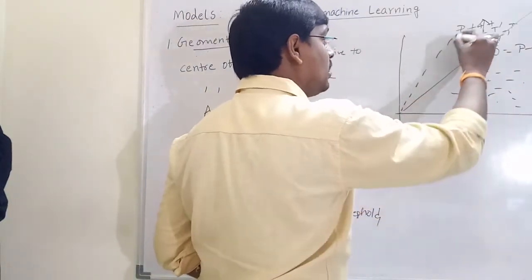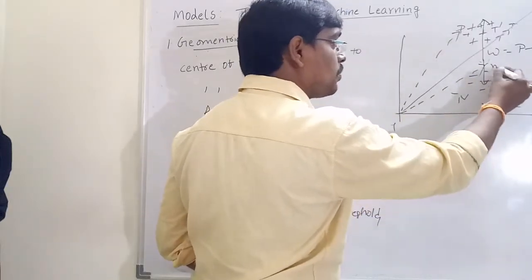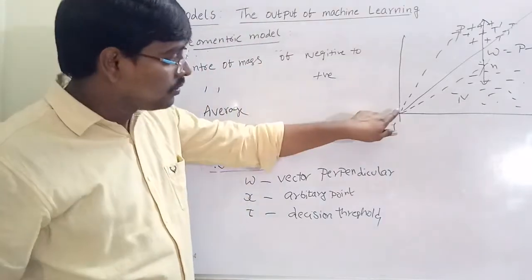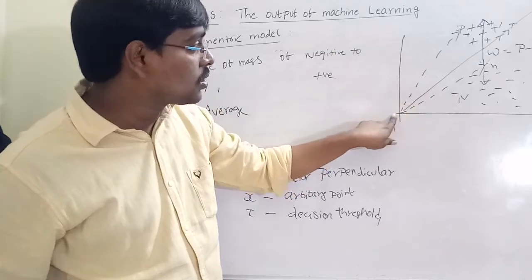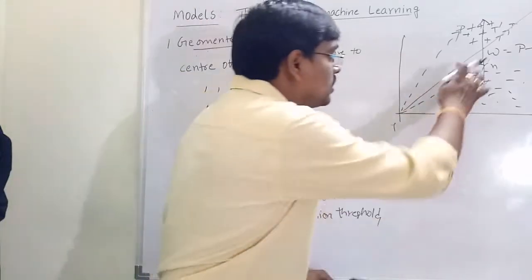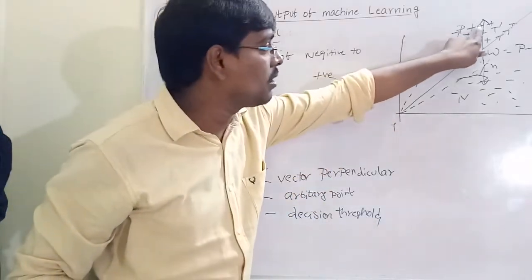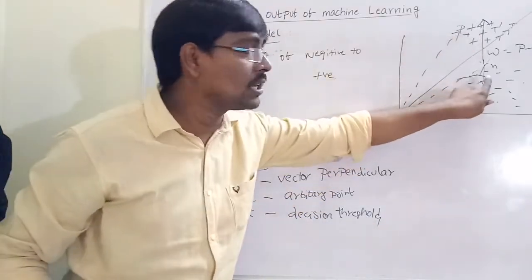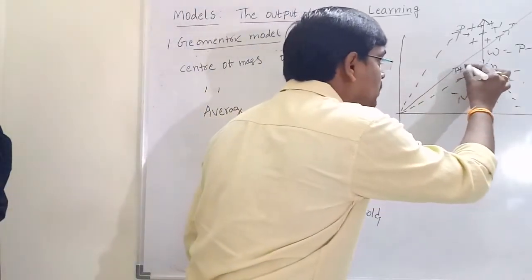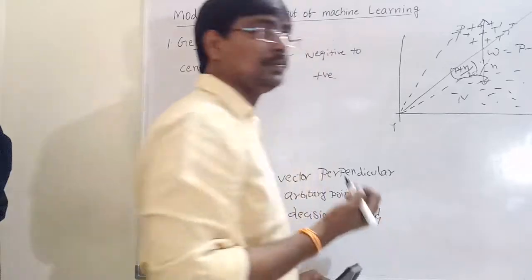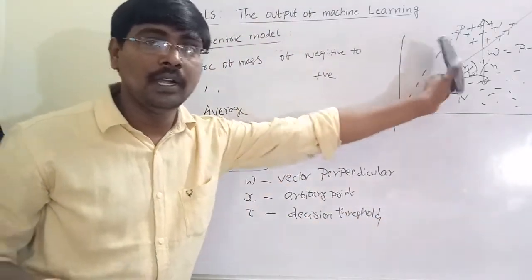How are we calculating this? Suppose this is a point in P, this is a point in N. From this coordinate to the center of mass of P, and from this coordinate to the center of mass of N. Suppose this is the center of mass. For the decision boundary point, the center of mass is the average, that means P plus N by 2. P plus N by 2 is an arbitrary point on that boundary.